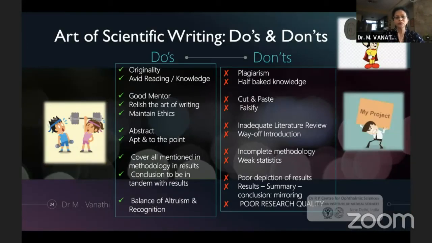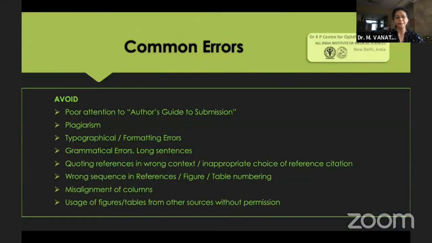The important do's and don'ts, which I've already stated: you need to be original. Your knowledge needs to be thorough. Your mentor plays a huge role in the way you're going to write and publish your research work. The abstract should be very well written. See that the methodology covers all the points which I had mentioned earlier. Use relevant citations. Your conclusion should be apt to what you had researched and not give loose comments on aspects which you have not researched upon.